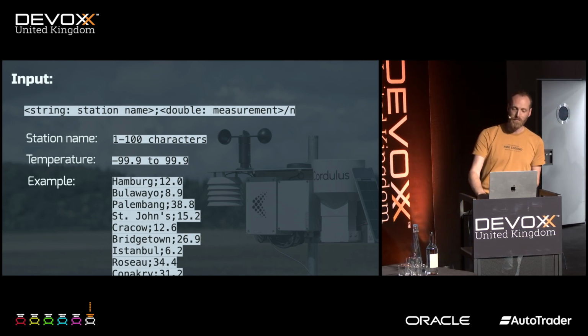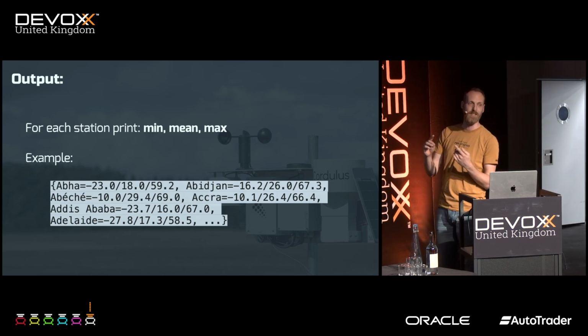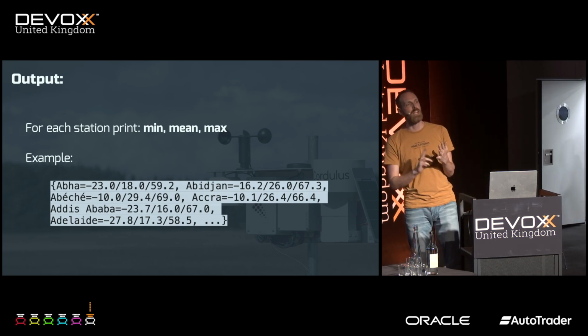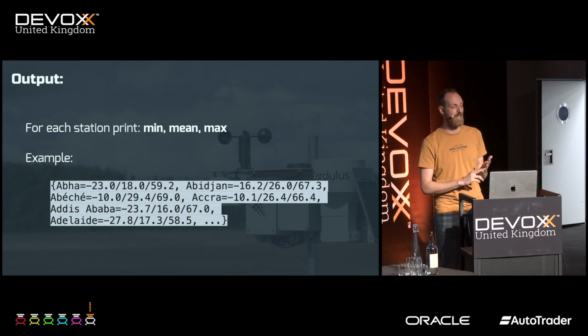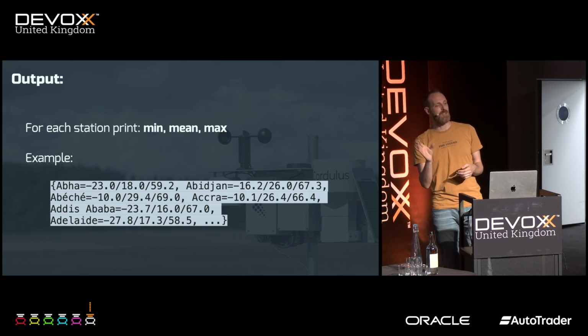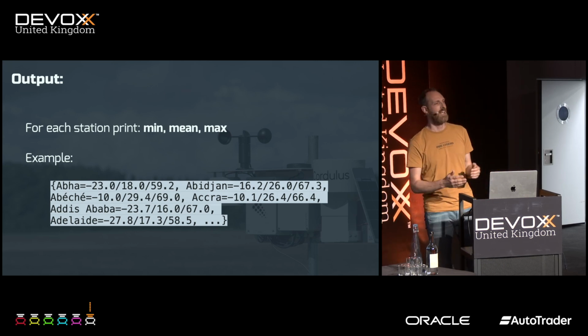1 billion rows. And in the end, you need to output the following: each unique station name, the min temperature, the average temperature, and the maximum temperature. Sounds easy enough, right? We just go through 1 billion rows, remember the names, remember the min, the max, and the average. You can't really remember the average, you need to calculate it, and then you print it out.